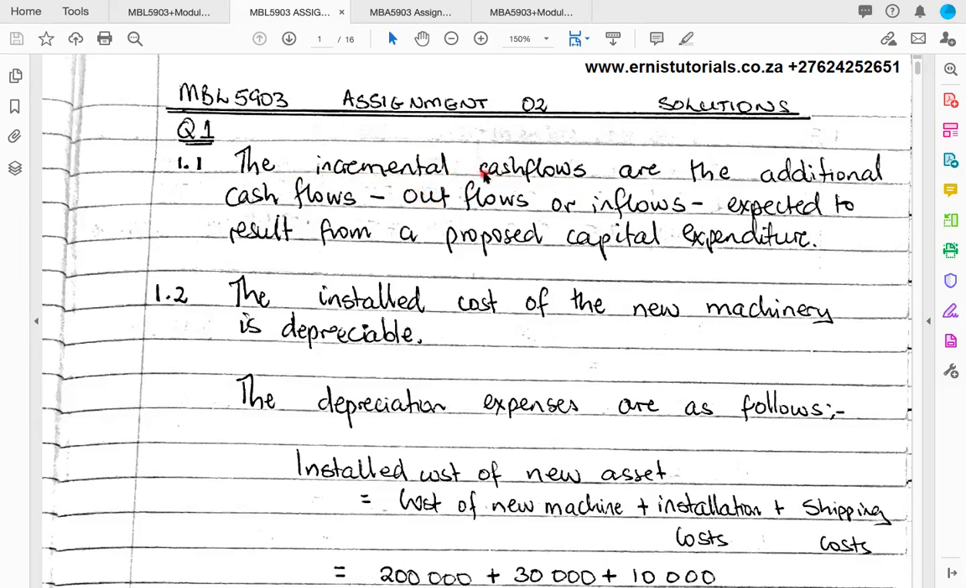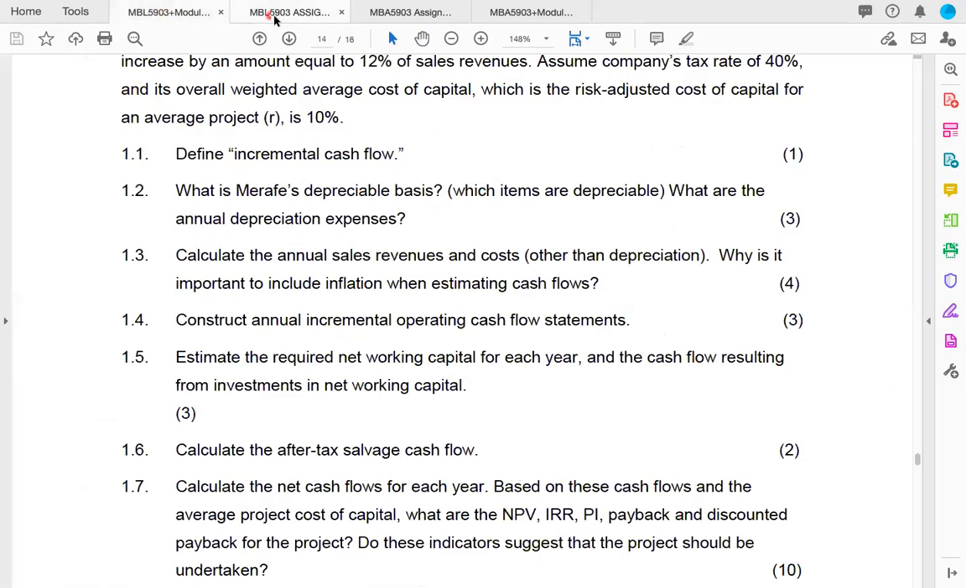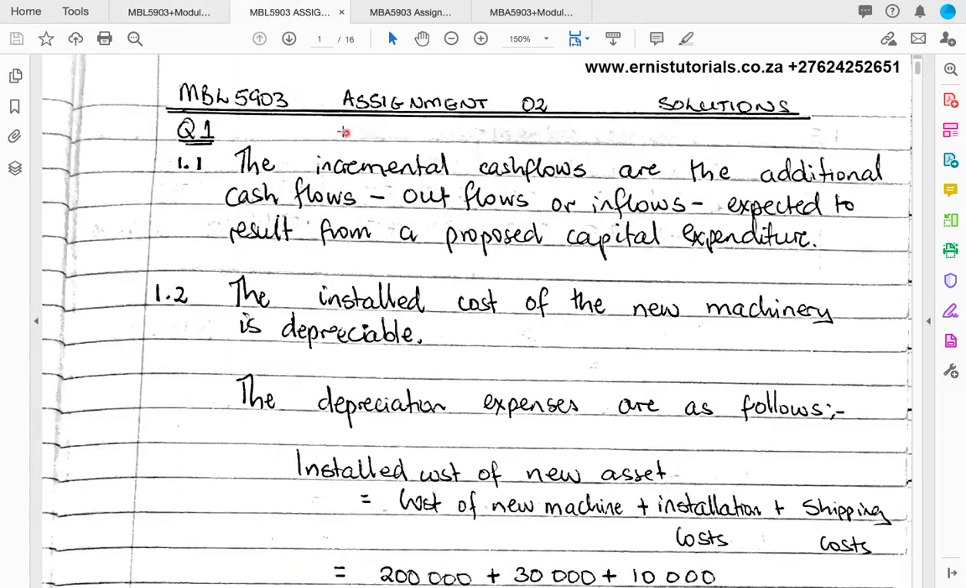So we define incremental cash flows as the additional cash flows, either outflows or inflows, expected to result from a proposed capital expenditure. So this is very important. Capital budgeting cash flows is concerned with incremental cash flows. It's concerned with the change from the current cash flows we are receiving. Because let me just give you an example why this is the case.